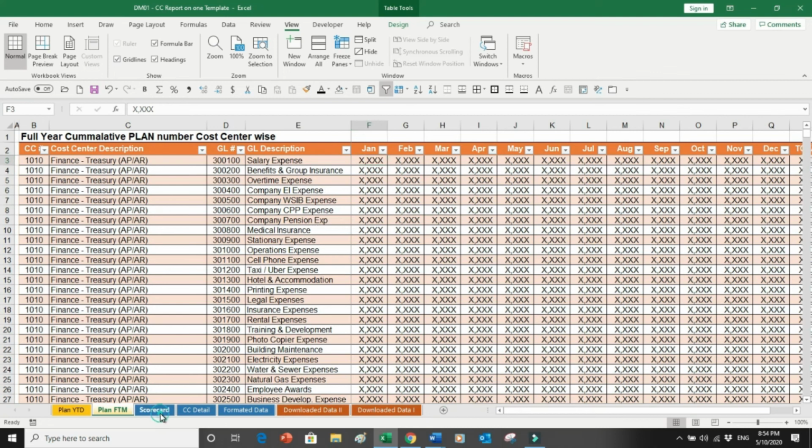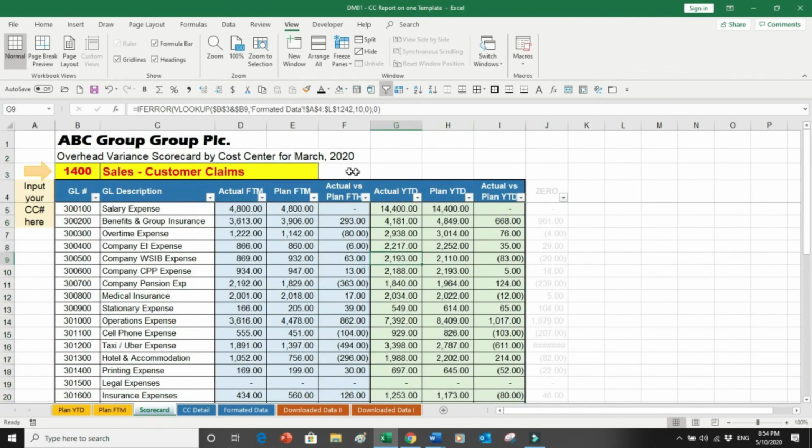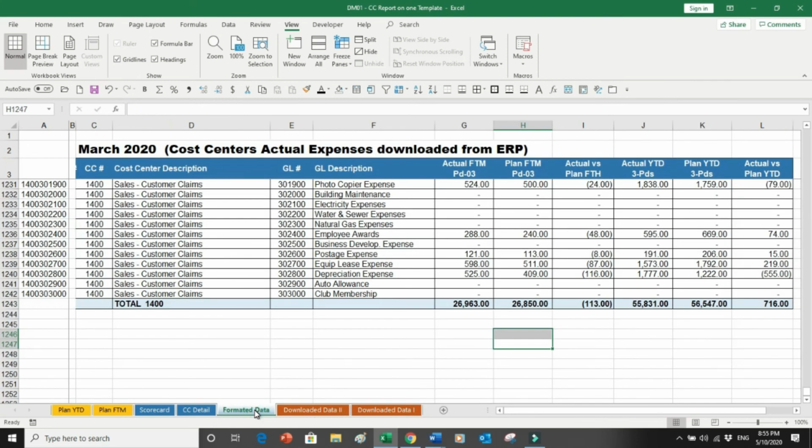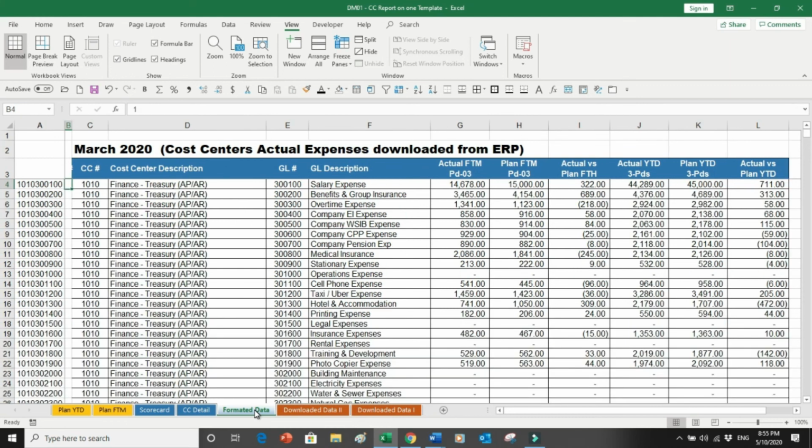I have to go into my scorecard, and I only have to change the column of the VLOOKUP from, let's say, 6 to 7, and my monthly numbers over here will get updated, and so on. So now the moment I upload my file, I have to do nothing. I can simply copy the data over here and convert it into this format, and once it is converted into this format, the report will be ready.